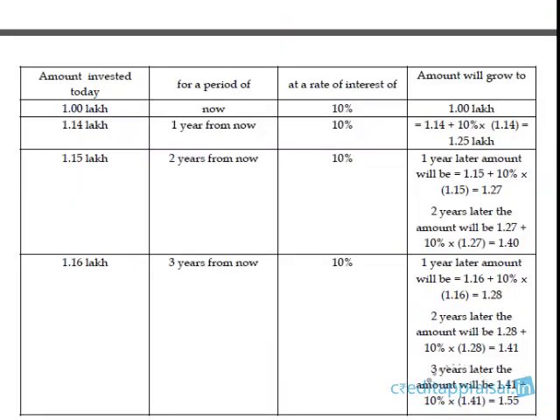Okay. So we can speak of various scenarios. This 1.14 lakh is going to grow to 1.25, which was seen in the previous slide. Now this 1.15 lakh invested at 10% for 2 years: in the first year it grows to 1.15 plus 10% of 1.15, so about 1.27.